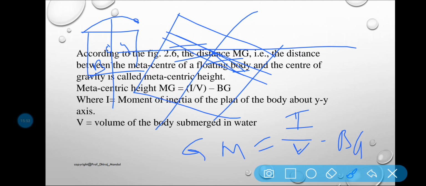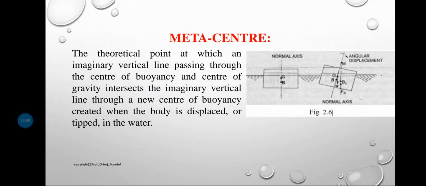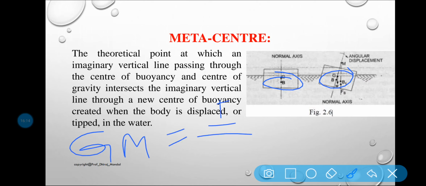BG, you can see, is this distance BG. So what we can write? I can write metacentric height GM is equal to moment of inertia I by volume V minus BG.